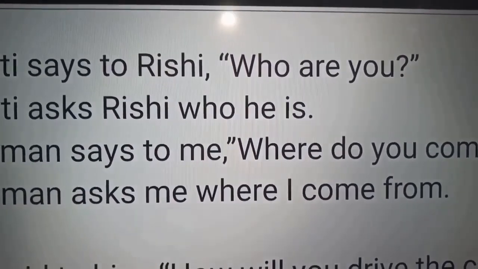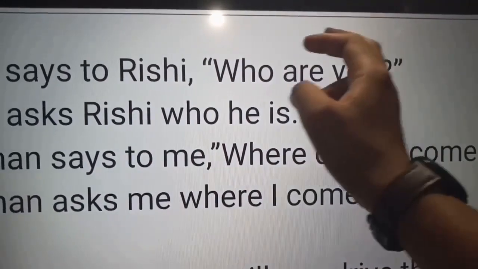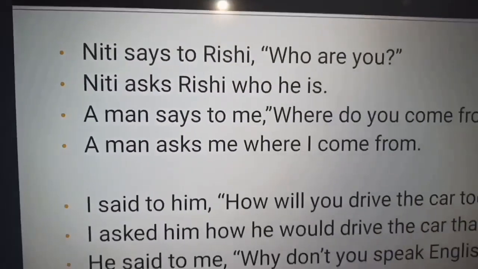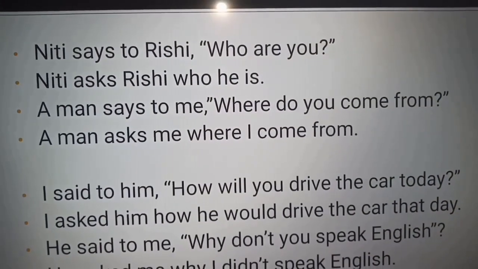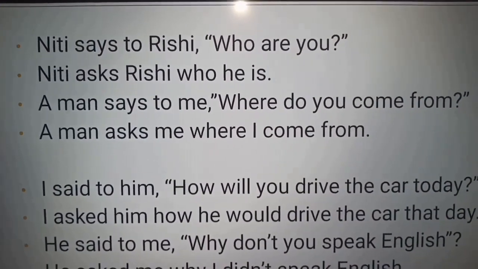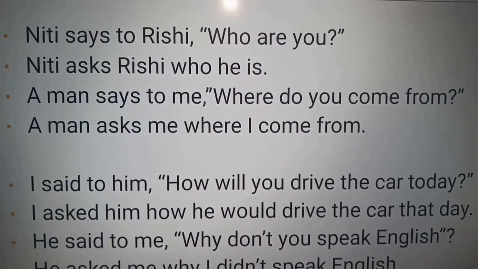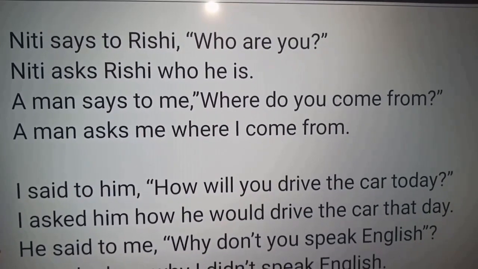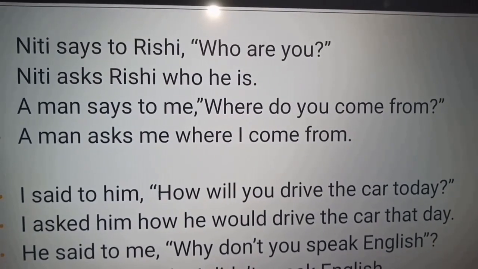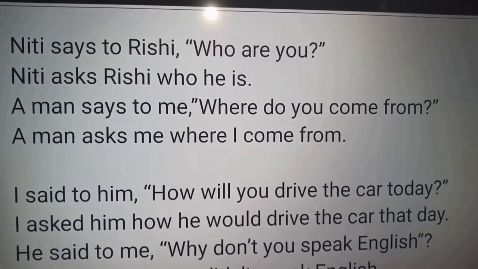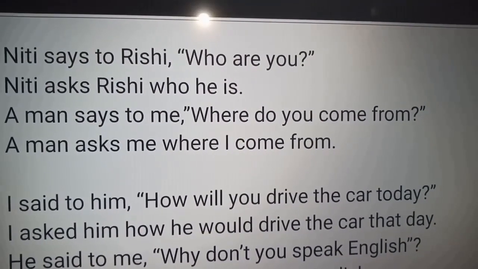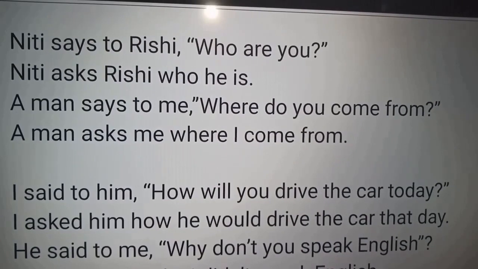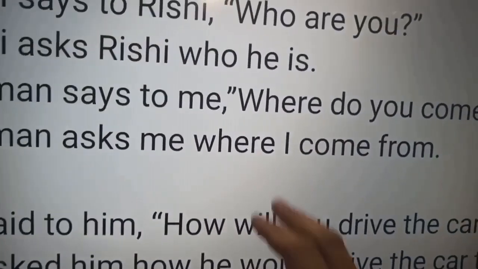According to rule 1 I have to change my interrogative form to assertive form. Now next, a man says to me, "Where do you come from?" Now for obvious reasons says to will be replaced by asks. Now no change in the tense since my reporting verb is in present tense. Then my inverted commas will be replaced by the same WH word with which the question begins, that is where.